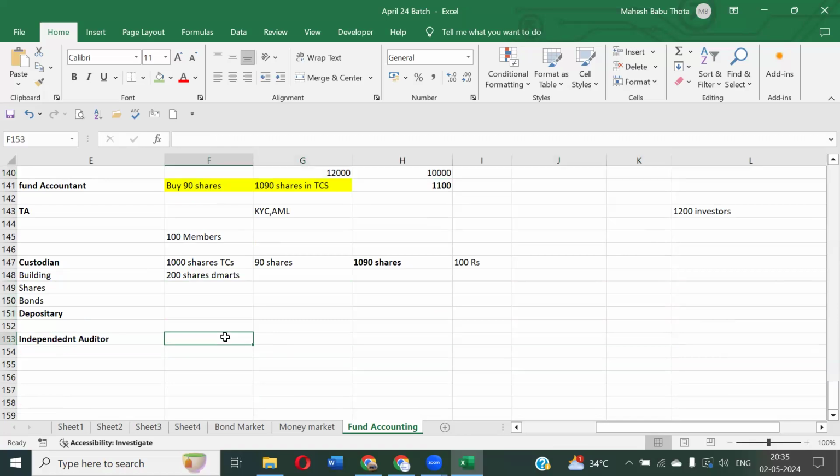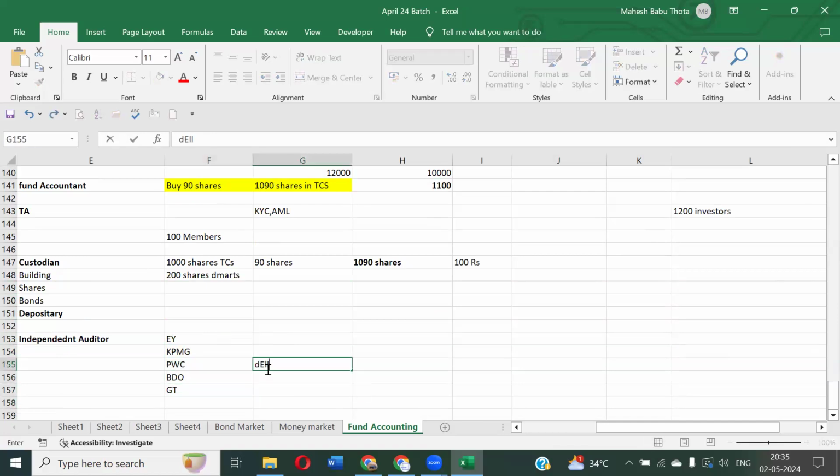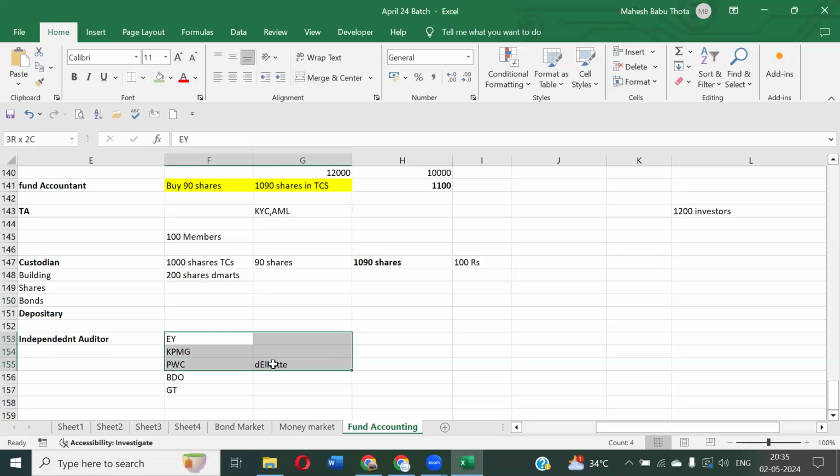Independent auditors will be appointed. Who are these independent auditors again? Did you guys hear about these companies? EY, KPMG, PwC, Deloitte. Do you guys hear about it? BDO, GT, Grant Thornton. Do you guys hear about it? These are all the big fours. Deloitte, I forgot to mention Deloitte. These are all big four companies. EY, KPMG, PwC, Deloitte. These are the big four audit firms. In the entire world, these are called the big fours.